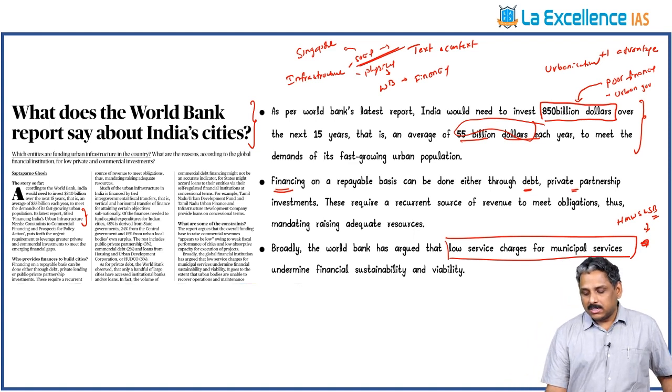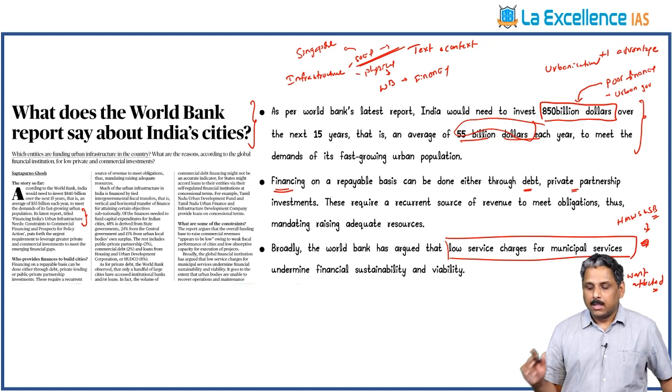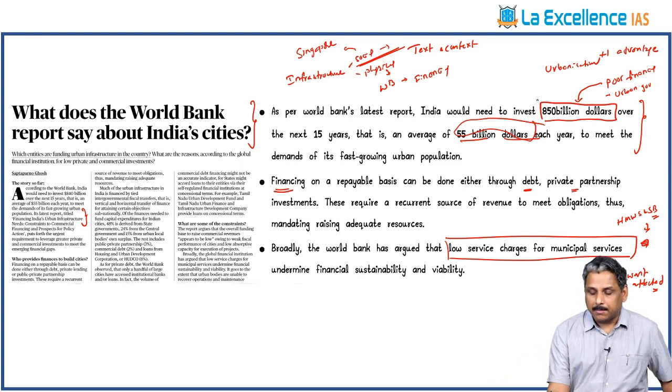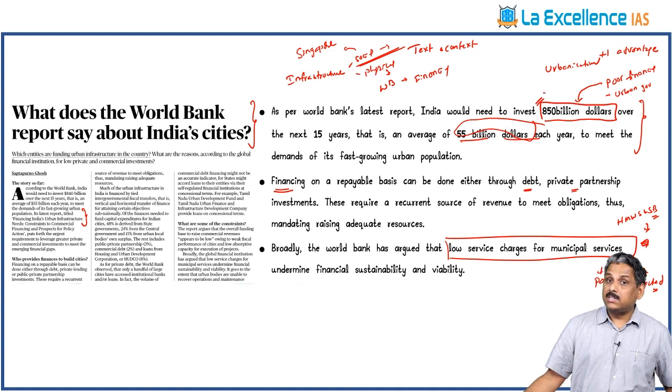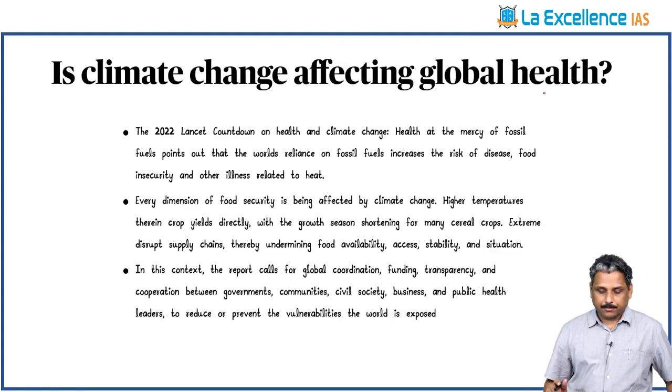Once the service charges increase, again, the poor will be worst affected. So how to protect India's urban poor? That becomes an issue in this context. But what is the point we need to take for the exam? $850 billion is required in the next 15 years for physical infrastructure in the urban areas in India. This is what we need to talk about.